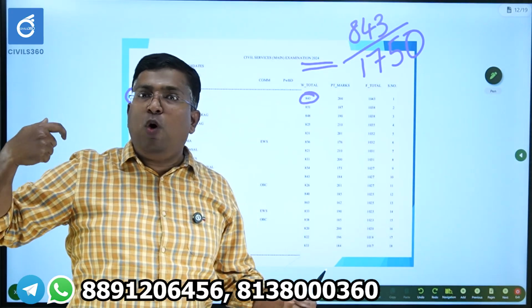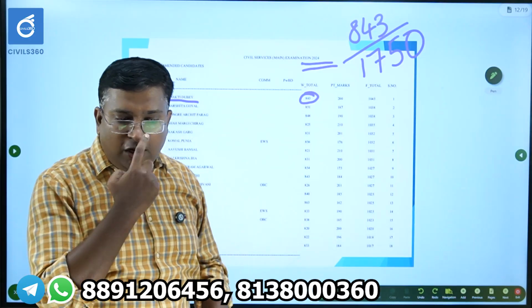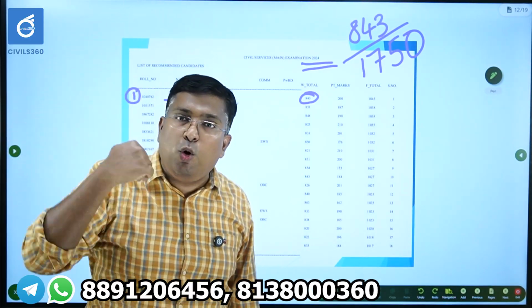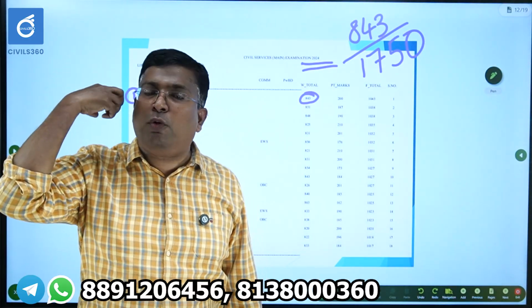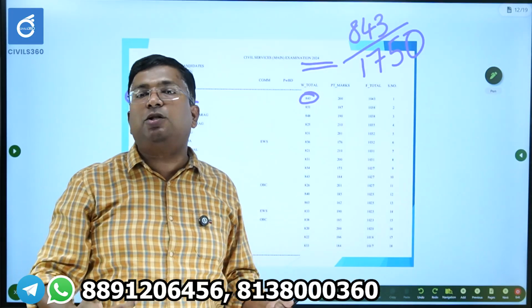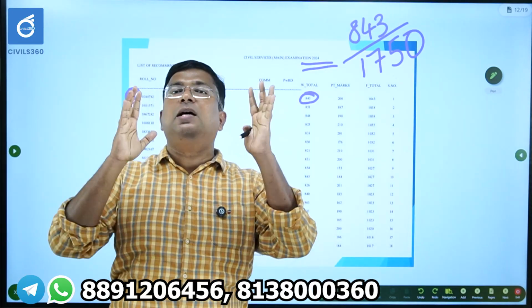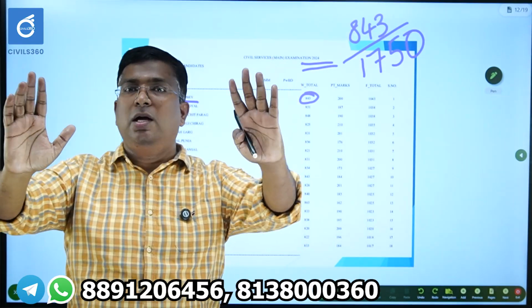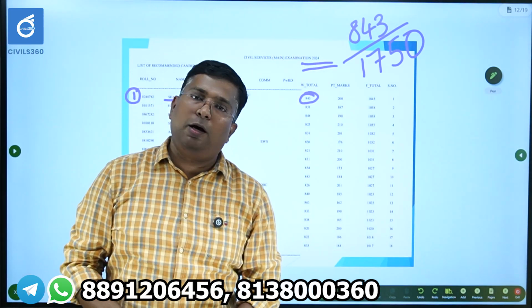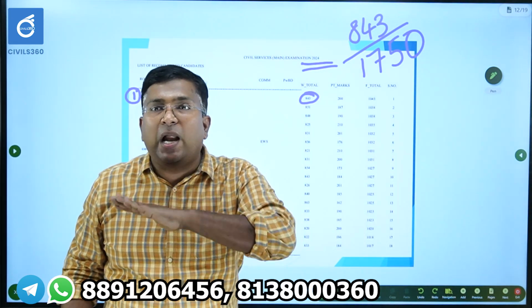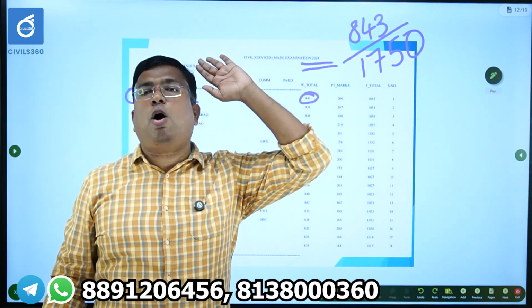So you also have to qualify this exam based on your own strategy, knowing your strengths and weaknesses, along with the common strategy which I have discussed now. That way only you have to qualify. So don't blindly follow any topper's advice.